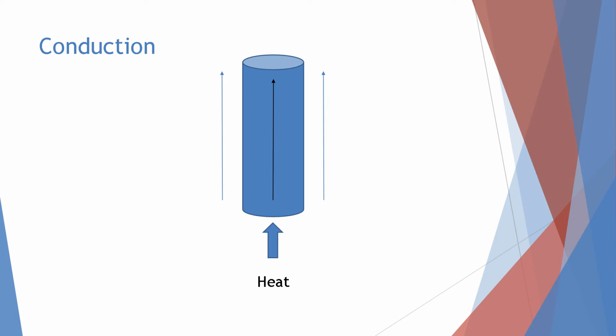So conduction is the heat transfer through a material, which is usually a solid, although stagnant fluids may work too. Energy is lost per unit length through the material, so it only depends on how far it goes through a material. And this is dependent on the material in question.